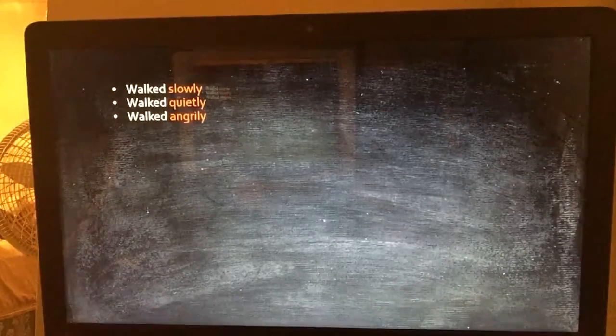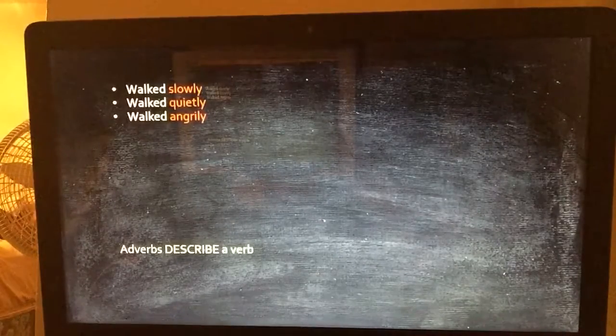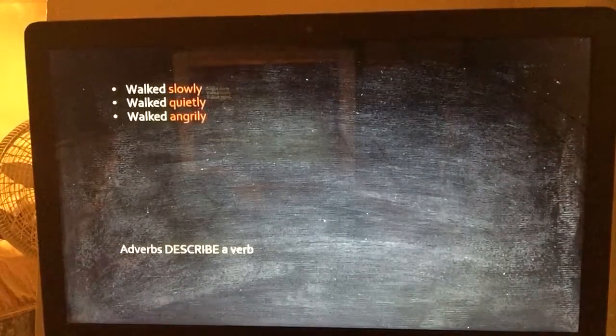I want you to tell your partner what you think adverbs do to verbs, okay? Be sure to use the word verbs and adverbs. Go ahead. Marley, what did your partner say? Adverbs tell you about or describe a verb. Very good. So if walked is a verb, slowly is an adverb because it tells me more about the verb.